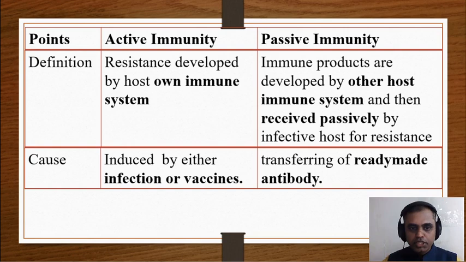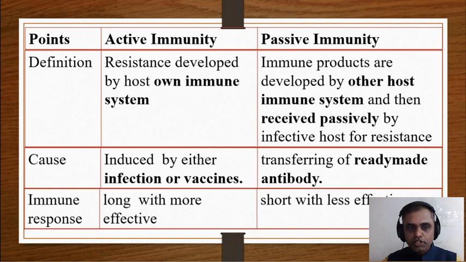Okay. What are the causes of active immunity? Active immunity is introduced either by infection or vaccines. Passive immunity is the transfer of ready-made antibodies. We'll discuss in detail. Immune responses are long-lasting and more effective in active immunity, whereas they are short-lived and less effective in passive immunity.